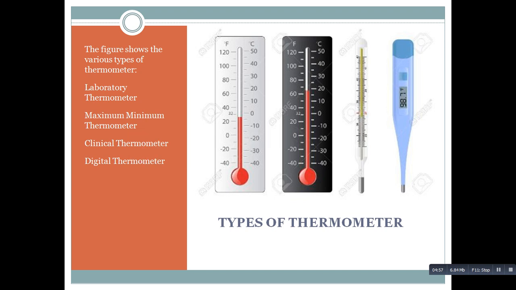So did you understand what is a thermometer? A thermometer is used to measure the hotness or coldness of a body. And not only that, there are various types of thermometer: laboratory thermometer, maximum minimum thermometer, clinical thermometer, and digital thermometer. I hope this part of the lesson is clear to you. Now moving on to the next slide.